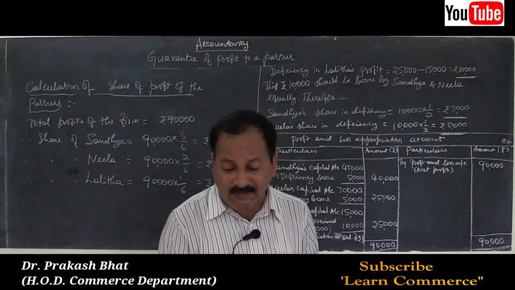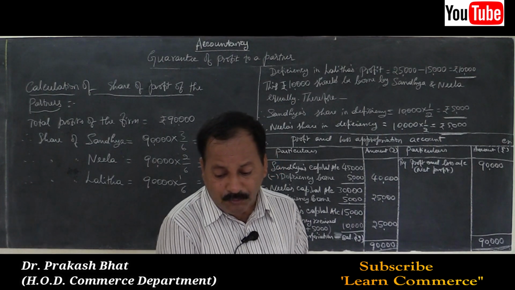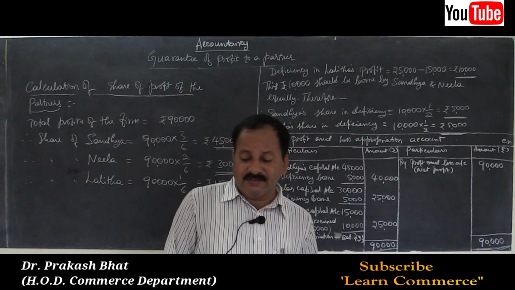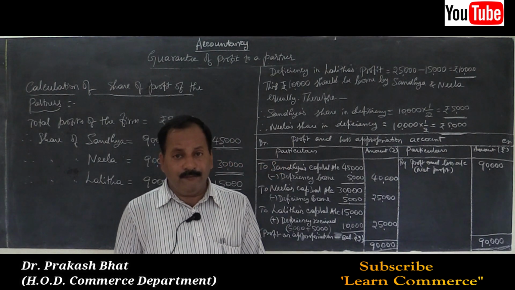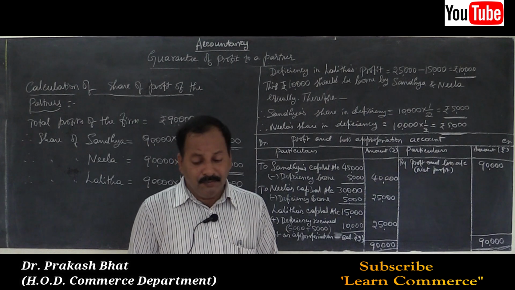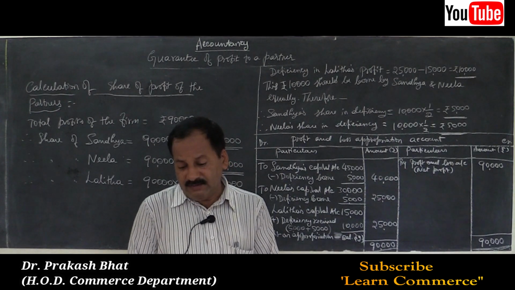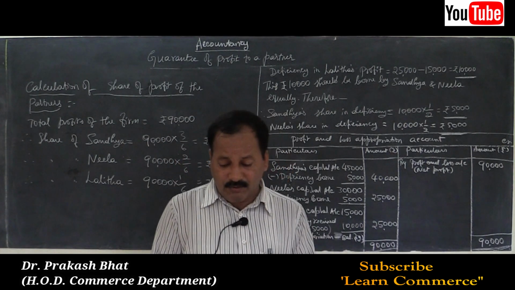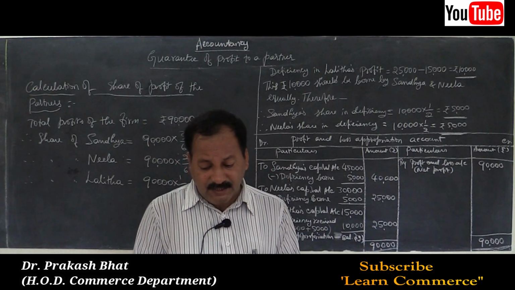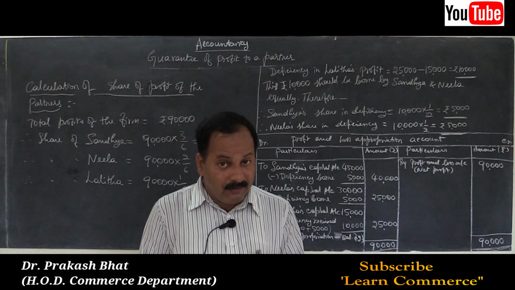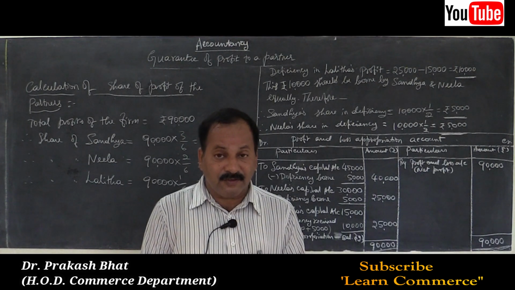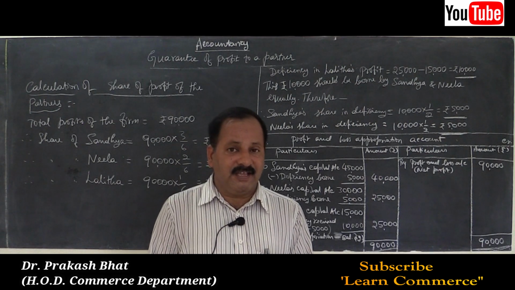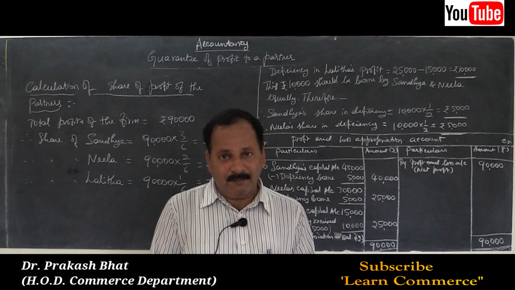In the next class I will take up the other two problems. In one problem there is an adjustment. After adjustment only we have to proceed and distribute the profits. Then we have to see the deficiency and the other part also. In the last one, the profit sharing ratio should be calculated, otherwise it is not possible for us to distribute the profits. So some work is there, so we will take it up in the next class.